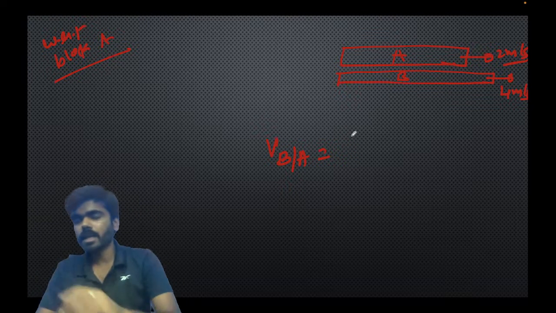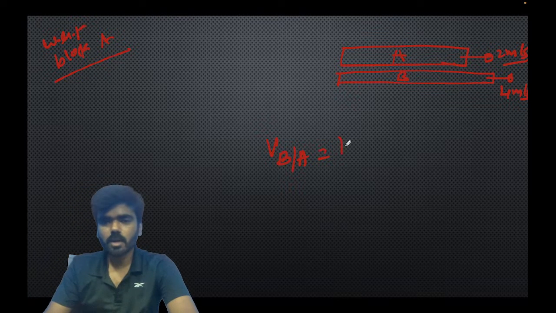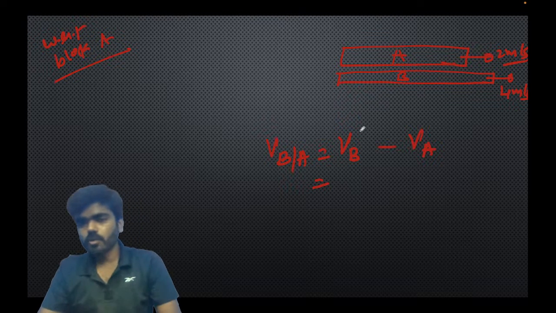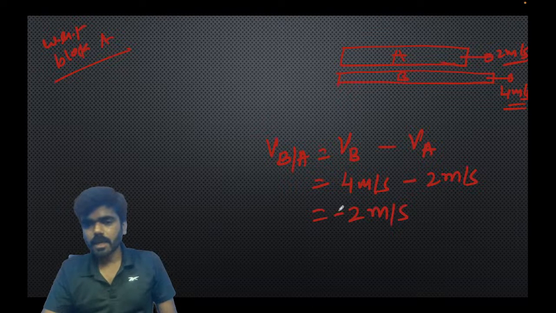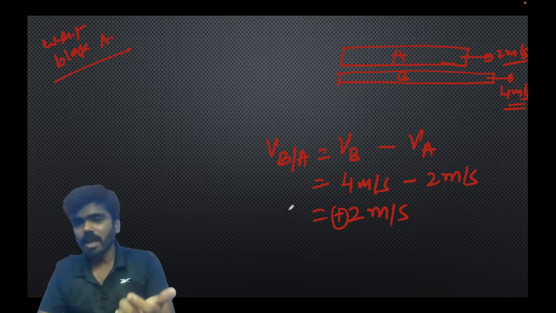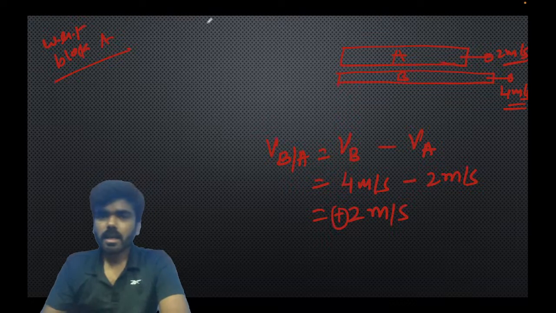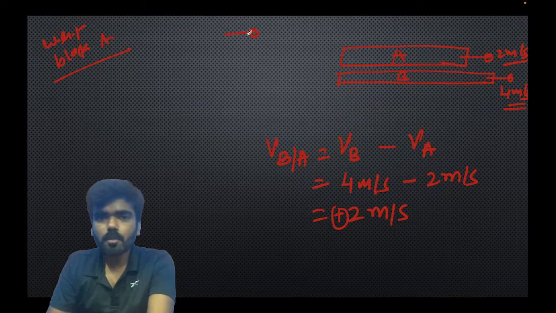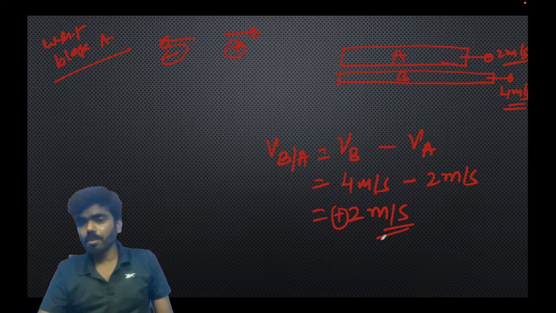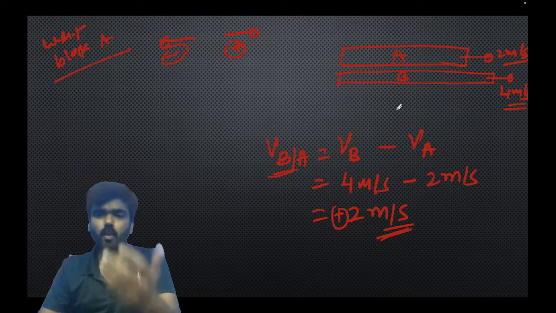Quickly let me know in the comment box. So the velocity of B with respect to ground is 4 meter per second and the velocity of A with respect to ground is 2 meter per second, which comes out to be 2 meter per second, a positive value. Positive value means it is moving in the right direction. Initially our sign convention was that we took right as plus and left as negative. So it is 2 meter per second velocity of B with respect to A.